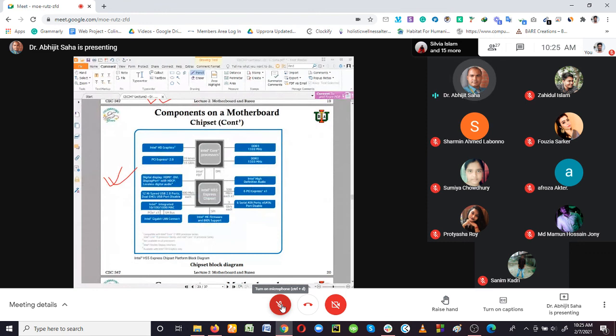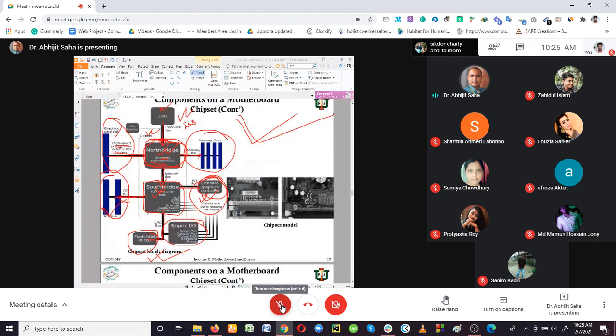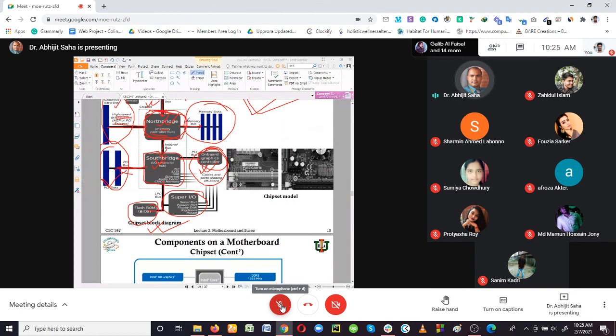Okay, so this is the second one. In the second one, you are going to see a bit of change from what I have already shown you. There are two chipsets in some motherboards, and only one chipset in others. Here we have seen the two chipsets, the North bridge and South bridge.